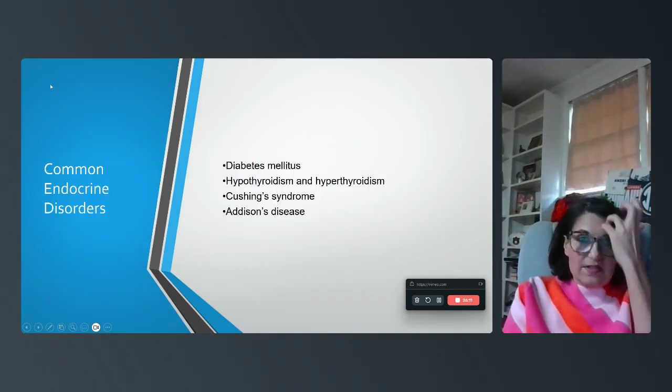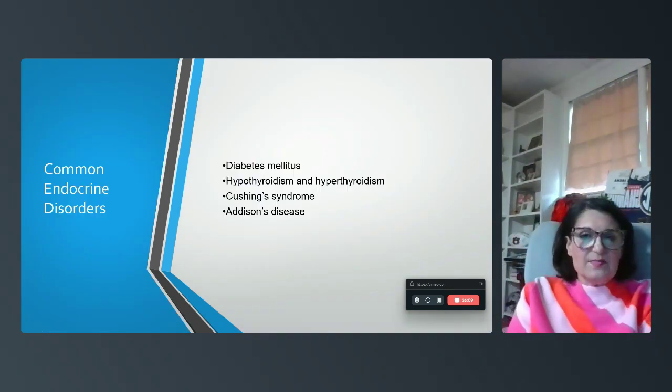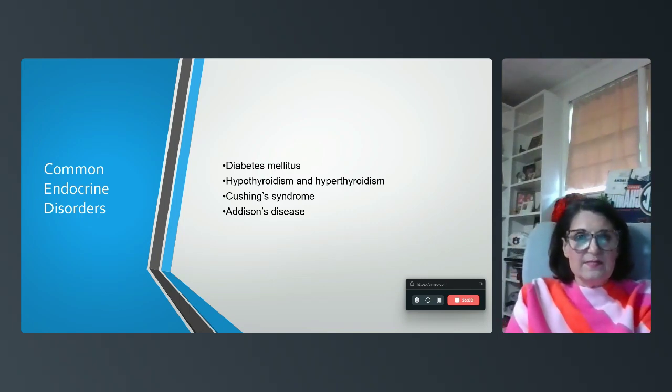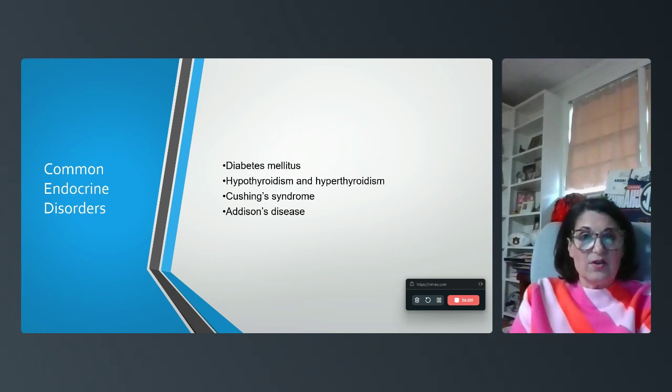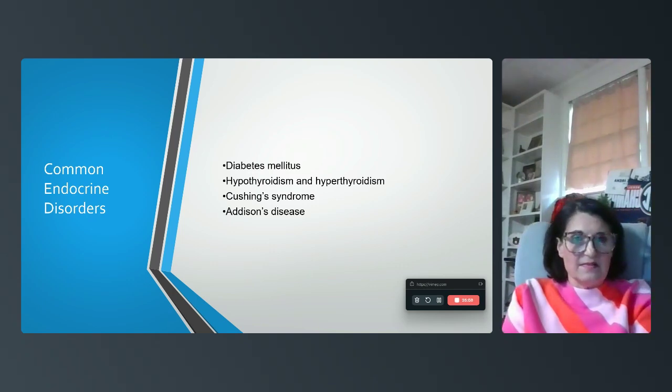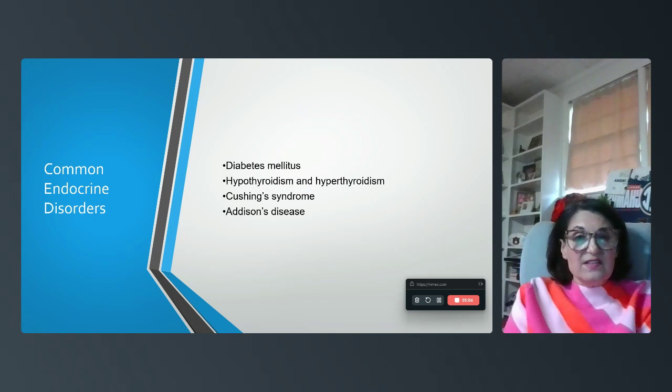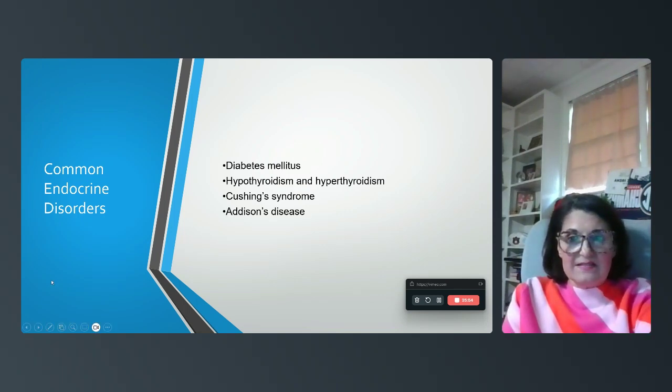Common endocrine disorders are diabetes mellitus, we just talked about that, hypothyroidism and hyperthyroidism. So hypothyroidism is an underactive thyroid and hyper is an overactive thyroid. Cushing's syndrome and Addison's disease.